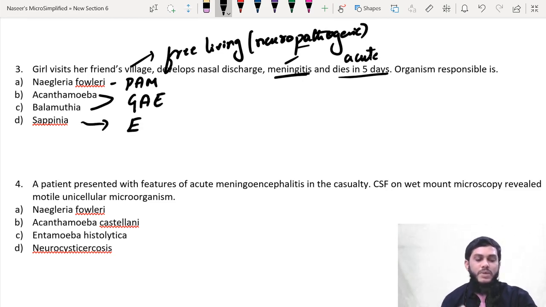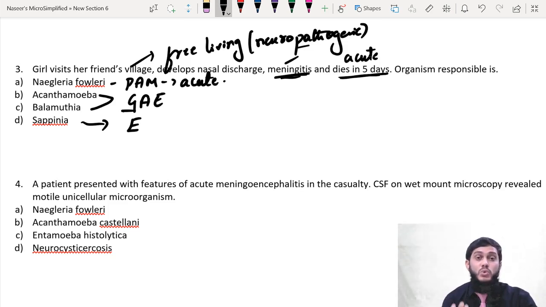So all these 3, B, C, D, cause encephalitis. Naegleria is the only one which causes meningoencephalitis, that means meningitis plus encephalitis, right? Therefore, the meningitis causing protozoa is only one here, Naegleria fowleri. One more thing which goes in favor of Naegleria fowleri is dies in 5 days. So it is an acute condition. Patient may die in 3 to 5 days. All other conditions are chronic conditions. That's why granulomatous, which usually means a chronic condition.